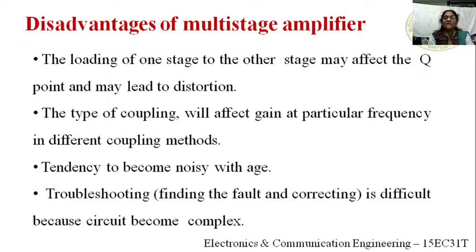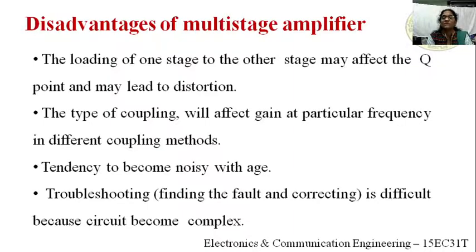Next, the type of coupling will affect the gain at a particular frequency in different coupling methods. What is the meaning of this? If you are using a multi-stage amplifier, for example a 3-stage multi-stage amplifier, we have to look at the particular frequency, because if you are using transformer coupling, the frequency response maintains the voltage gain constant only for a very low frequency range.